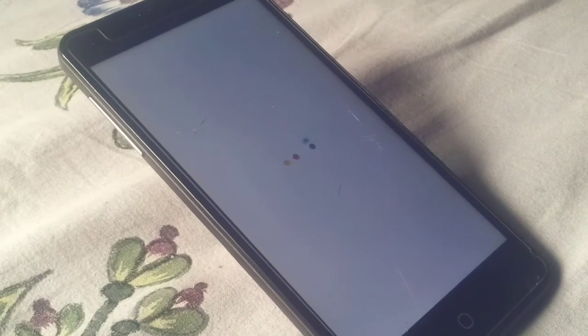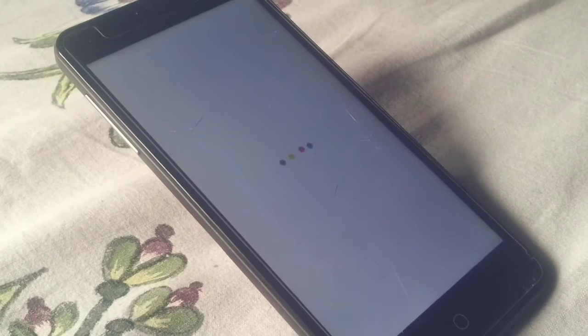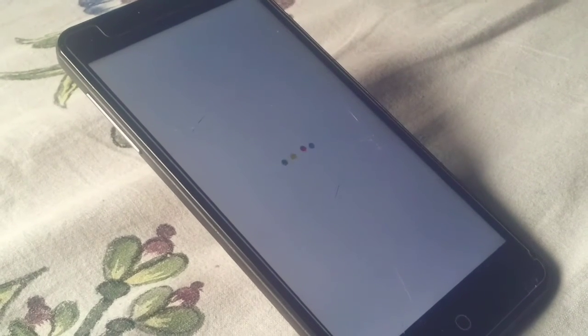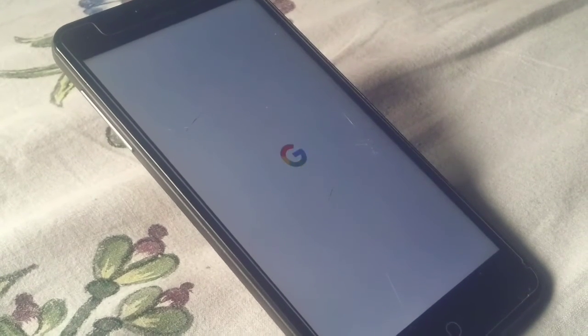You are watching Jet Codex, and in today's video we are going to show you how you can get Google Pixel's boot animation on your Android smartphone with the white color variant and the sound. So friends, let's get started.